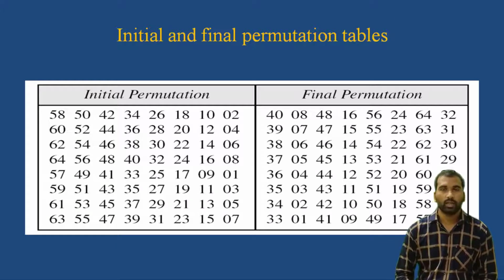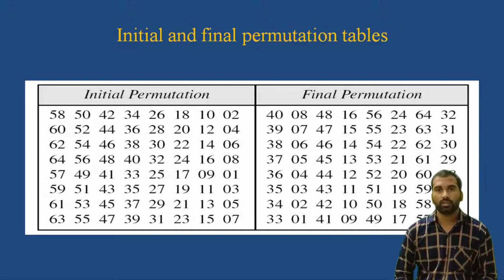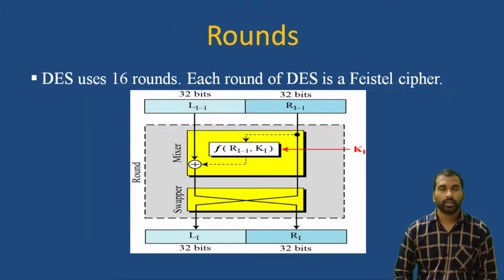Like that we have rearrangements in the initial permutation. And the reverse of the initial permutation is the final permutation. The next topic is rounds.